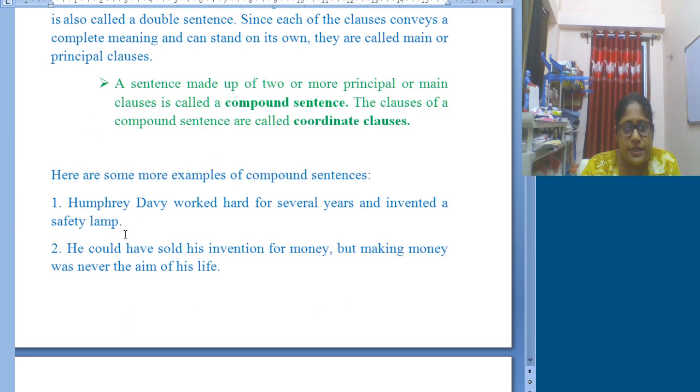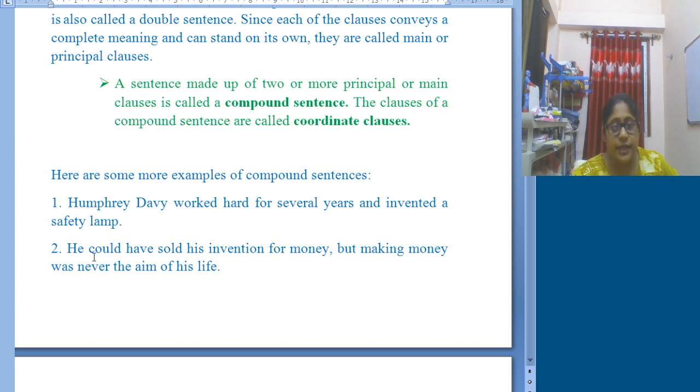Some more examples, like he could have sold his inventions for money, but making money was never the aim of his life. So here you can see that two different sentences are connected with the coordinating conjunction but. Making money was never the aim of his life can be a separate sentence, it can stand on its own. It is obviously the principal clause or main clause.